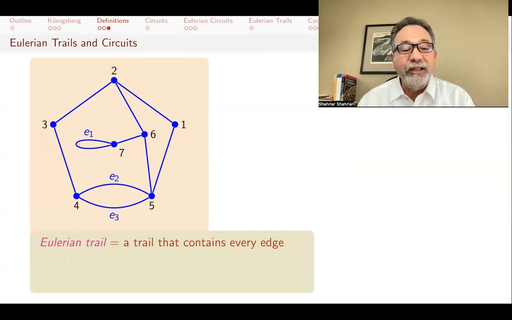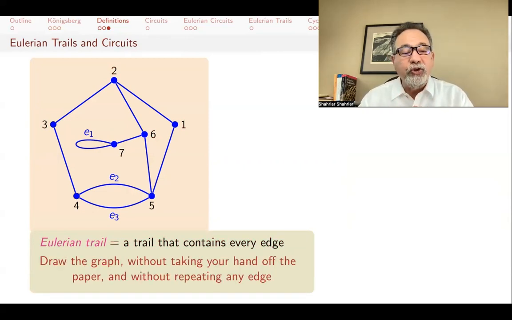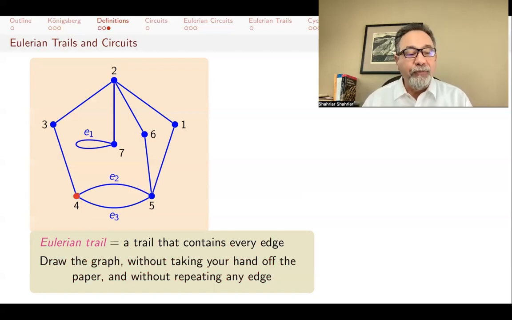So an Eulerian trail is a trail that contains every edge. If you have an Eulerian trail, that means that you can draw the graph without taking your hand off the paper and without repeating any edges. If I change this graph a little bit, then it will have an Eulerian trail.